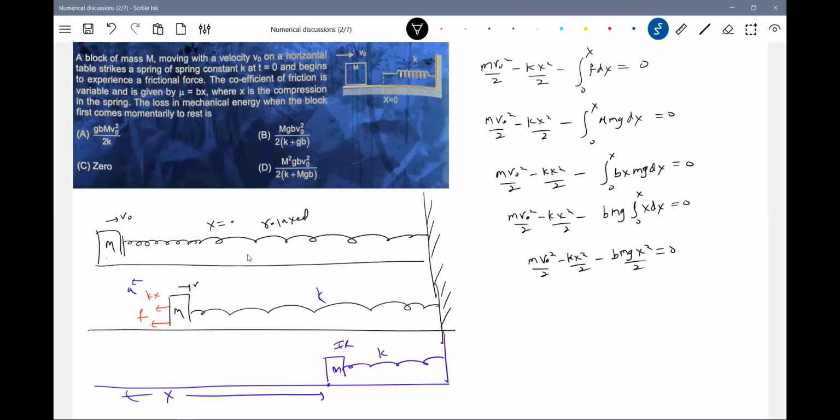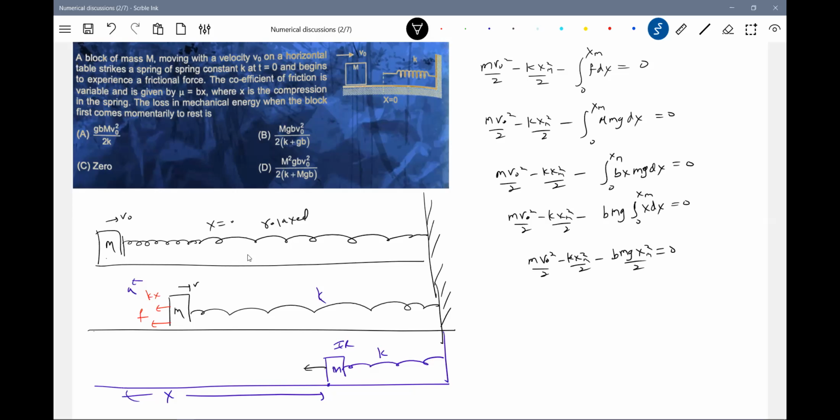That x is unknown, no? So we wanted the work done by friction. What is the work done by friction? b m g x square by 2. But we don't know x, how to bring the x? I think finally, when it has come here, the spring force will be acting in this direction. k x m, we'll write it. Maximum compression.